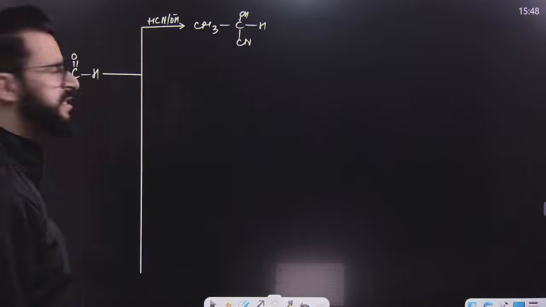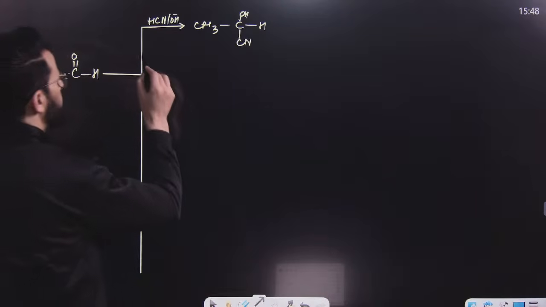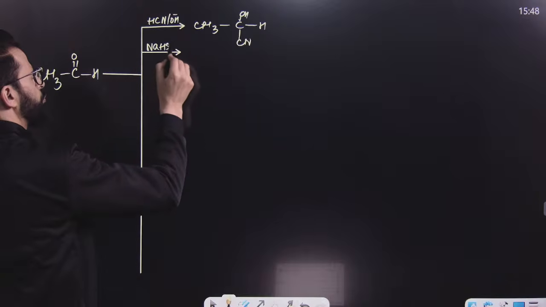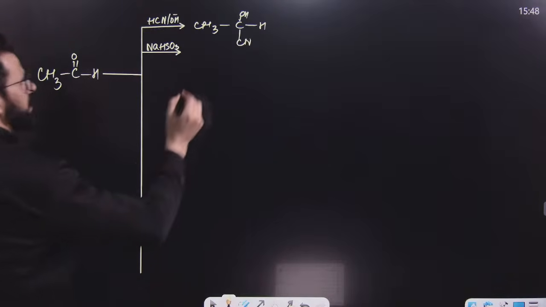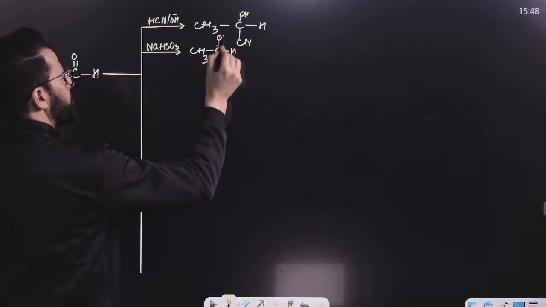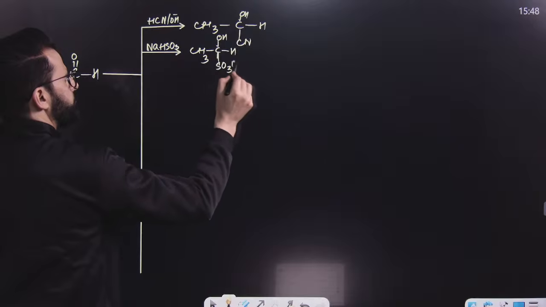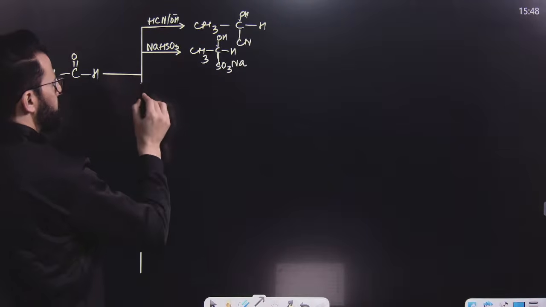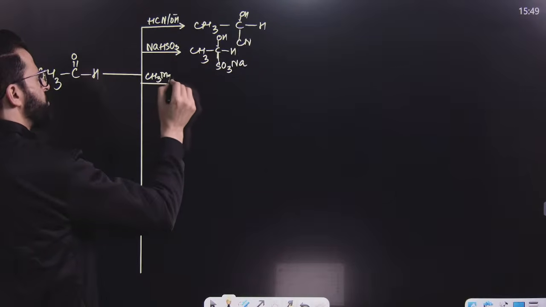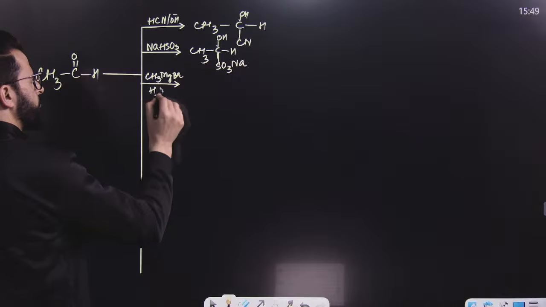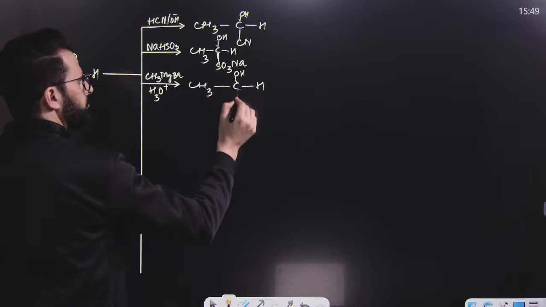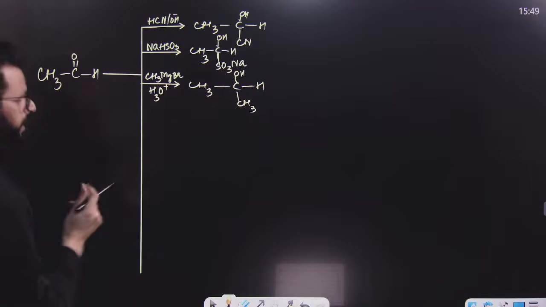Is this clear? After that, my dear student, if it is treated with NaHSO3, sodium hydrogen sulfite or sodium bisulfite, it will result in the formation of this. It is OH, and then here it will be SO3Na. Similarly, if this is treated with CH3MgBr, I mean Grignard's reagent, followed by hydrolysis, it will result in the formation of this. A secondary alcohol in this case will be obtained.